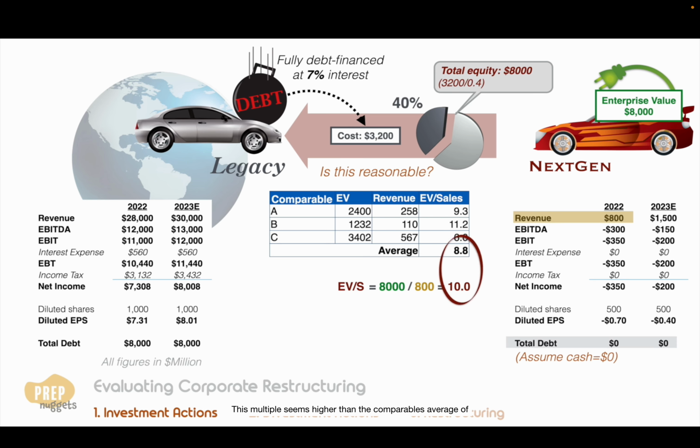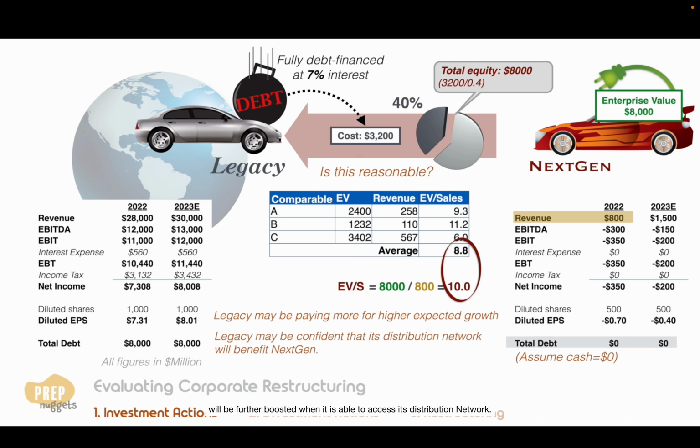This multiple seems higher than the comparables average of 8.8. It could be that Legacy is paying a premium due to the higher expected growth of Next-Gen against its peers. Legacy may also be confident that Next-Gen's growth will be further boosted when it is able to access its distribution network.